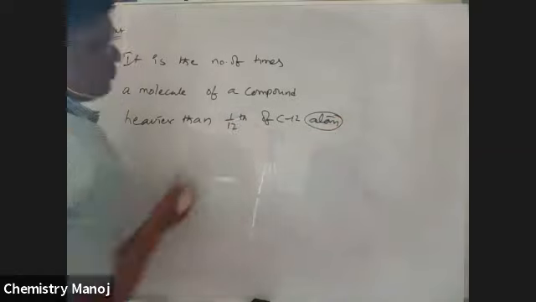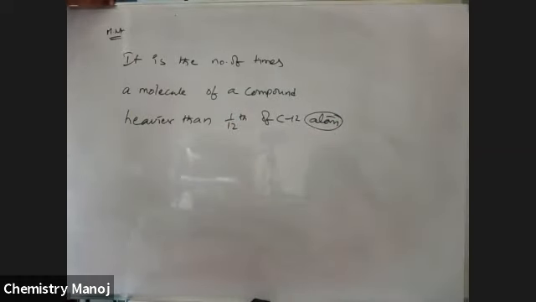Once again, it is atom. 1/12 of C12 atom.